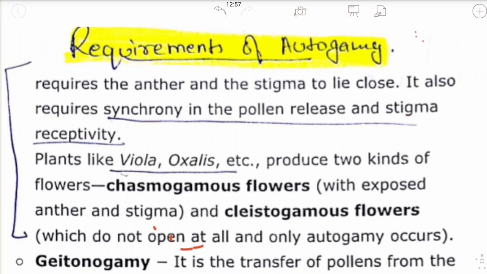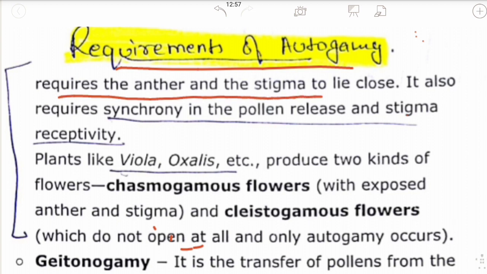Some of the important requirements of autogamy are: it mainly requires the anther and the stigma to lie close. Obviously, anther and stigma must be very close because it takes place in the same flower, so that pollination takes place very easily. It also requires synchrony in the pollen release and stigma receptivity.